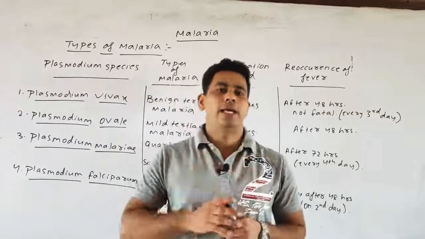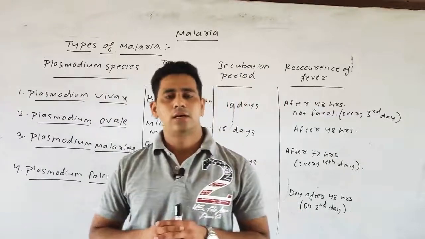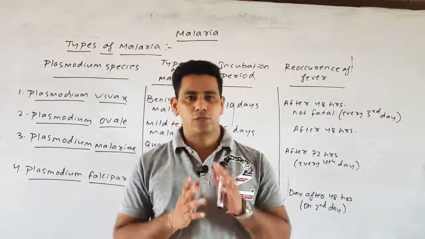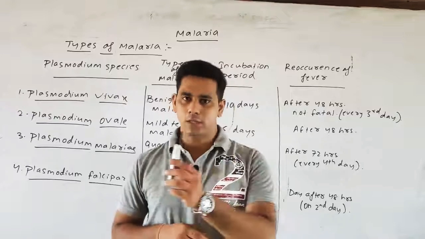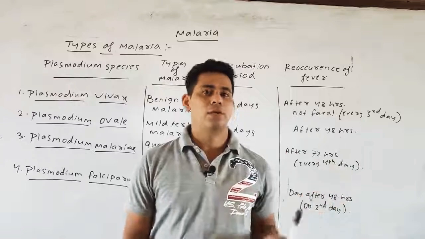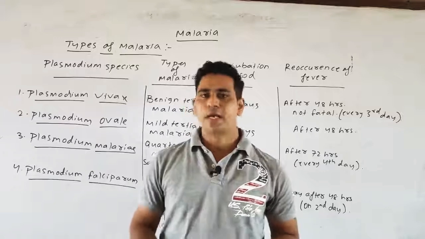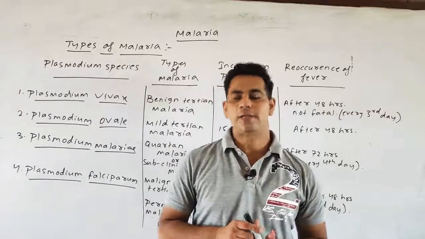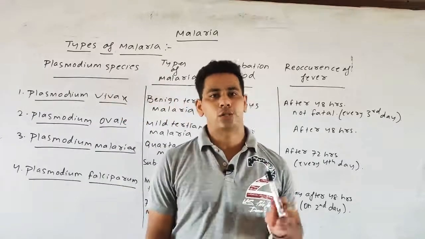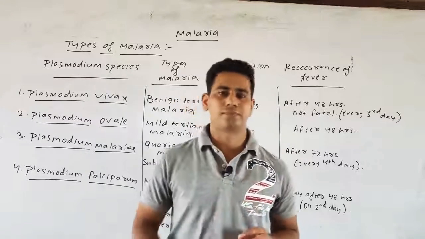Further, we discussed in detail the complete life cycle of malaria. The life cycle of the malarial parasite is digenetic in nature, meaning it consists of two hosts. One is the primary host, the other is the secondary host. The primary host is the female Anopheles mosquito, and the secondary host is the human being. The life cycle is also said to be triphasic, meaning it consists of three phases. The first is schizogony, the second is gamogony, where gametes are formed, and the third is sporogony, where sporozoites are formed.